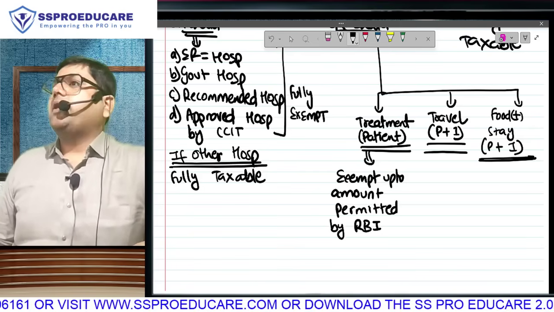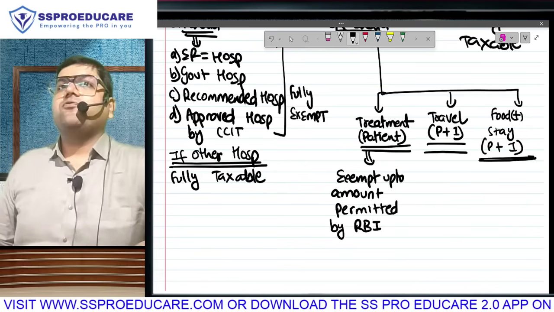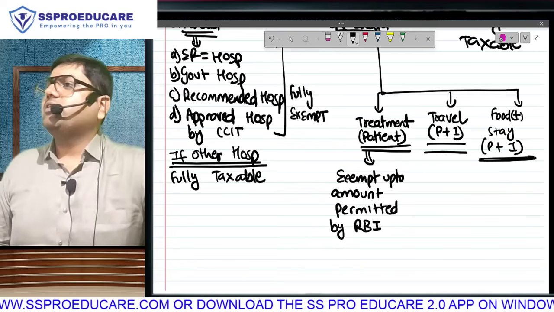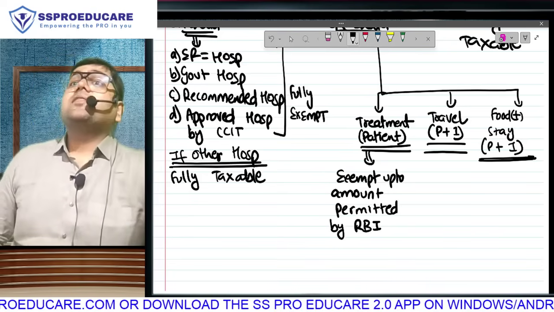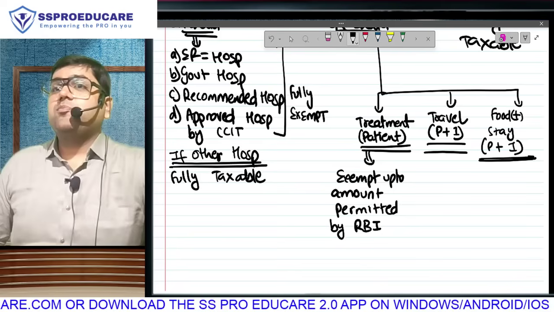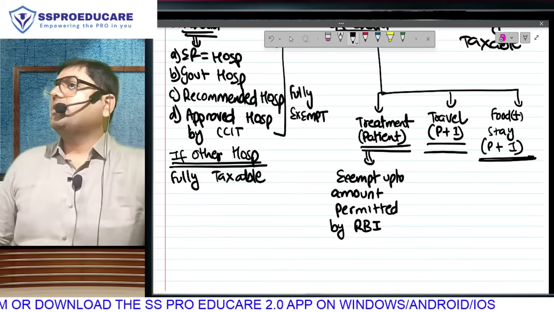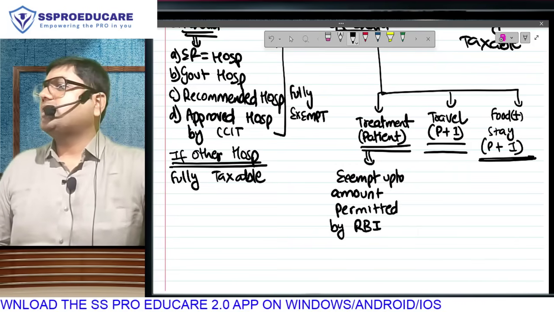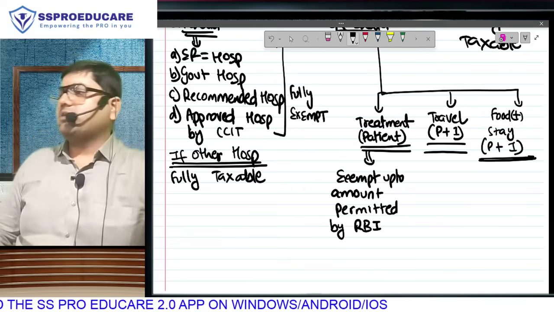Whenever you want to spend money in Forex, there are 3 types of permissions. 1, 0 permission, where you can spend without any permission. You must have heard about something called LRS. But there are still some other payments which come under central government ka approval. You can't make those expenses without central government ka approval. And then there are some things which fall in the list of RBI. Those expenses can be incurred only if RBI approves, and this falls in RBI ka subject matter.